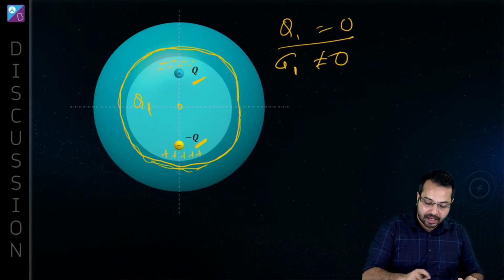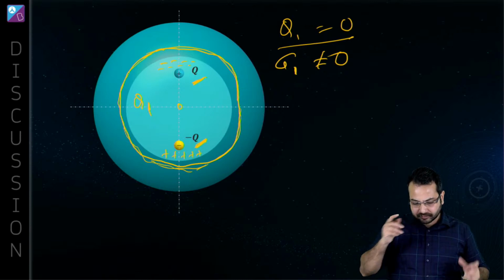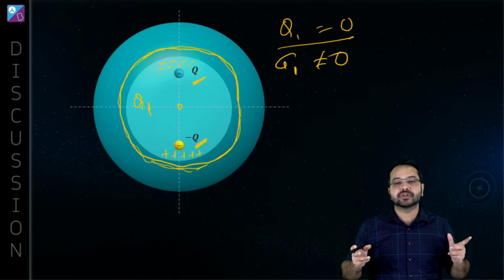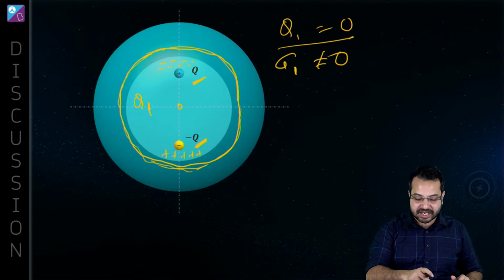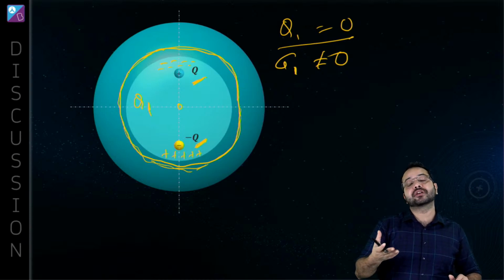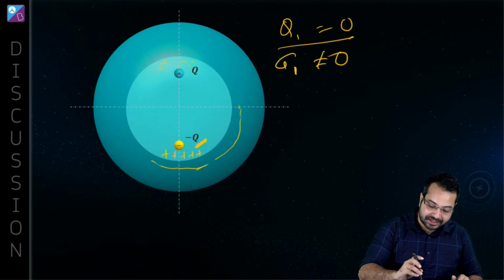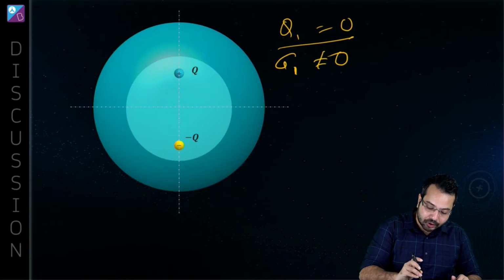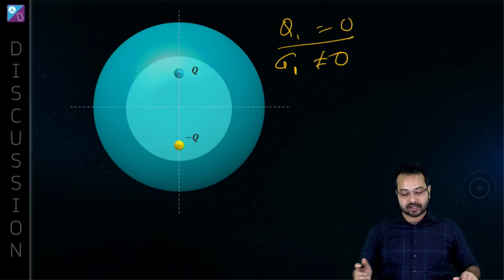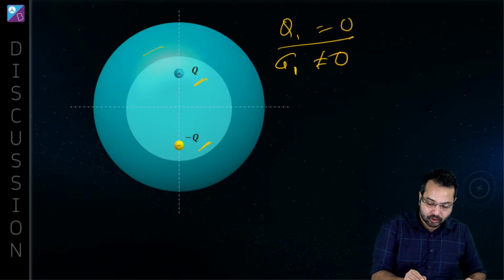What else do we have? We have the outer surface. Again, what we are going to use here is the concept of an isolated conductor. If it is an isolated conductor, the net charge on the conductor has to be conserved. We are talking about an isolated conductor, so it is not connected to anything. What is the net charge on the conductor? The net charge is plus q and minus q, so the net charge on the conductor is 0, and the final net charge on the conductor has to be 0. So we chose a Gaussian surface here.